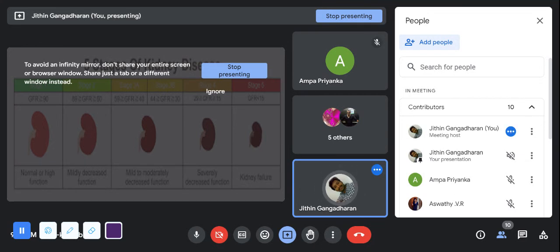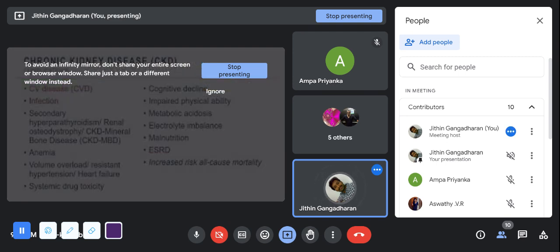If the GFR is less than 15, the kidney has started failing. You can compare the size; the size is decreasing. That's why we call it stage 4 kidney failure and stage 5 kidney failure. It is on the basis of GFR, glomerular filtration rate.